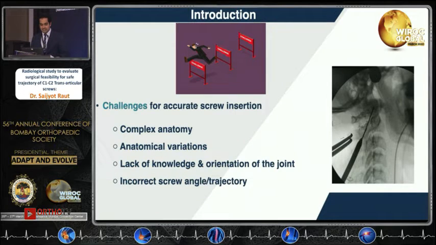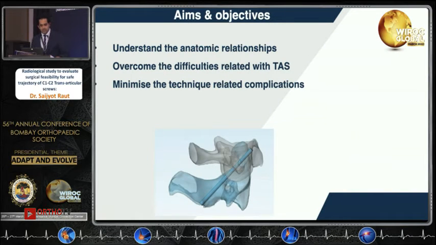So now, what are the challenges for accurate screw insertion? First is complex anatomy, second is anatomical variation, lack of knowledge and orientation of the joint, and incorrect screw trajectory and angle. Our aims and objectives are to understand the anatomic relationships, to overcome the difficulty related to the trans-articular screw, and minimize the technique-related complications.